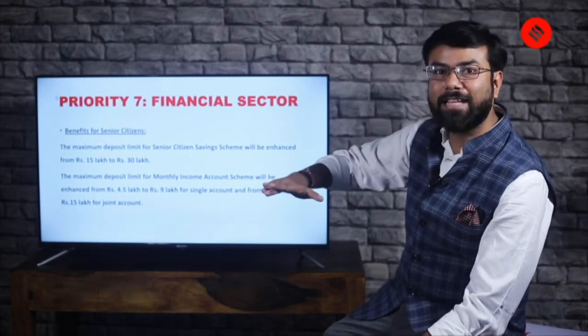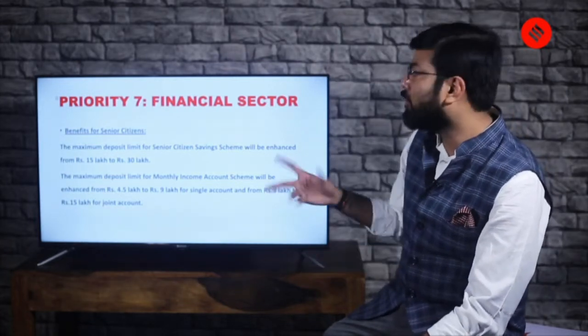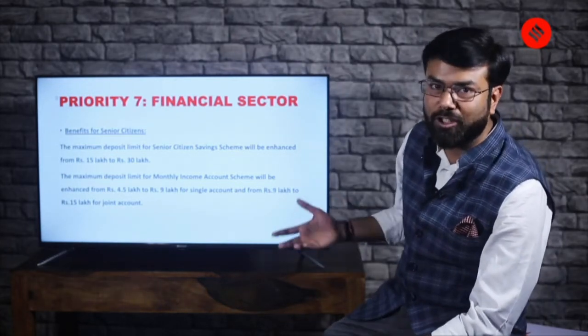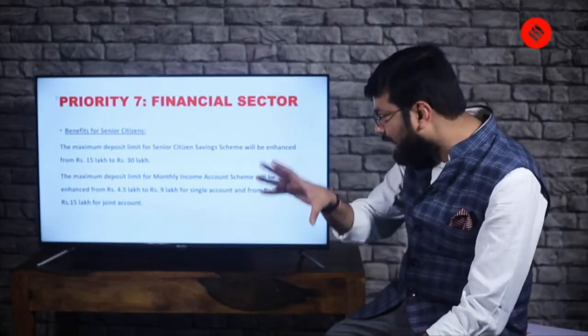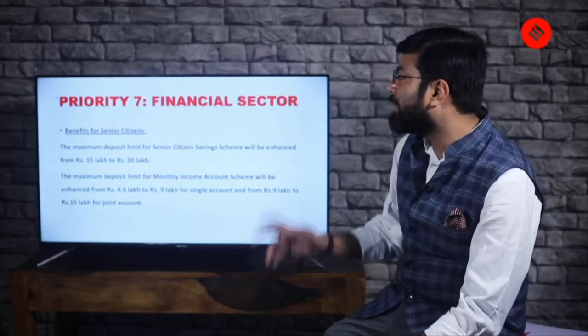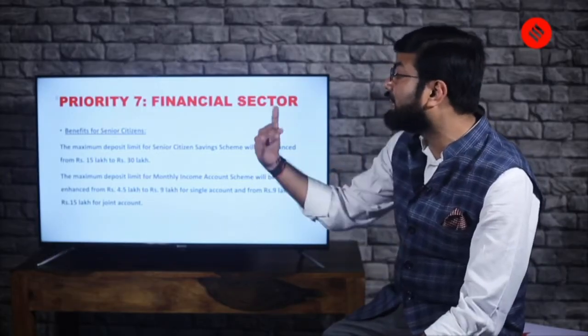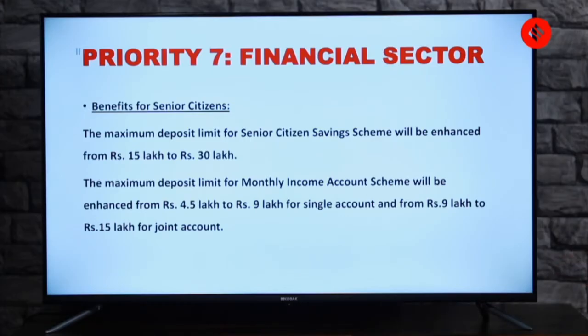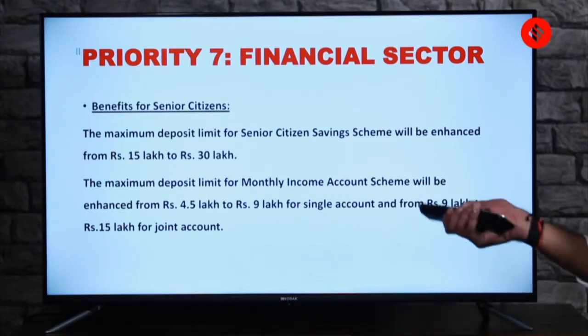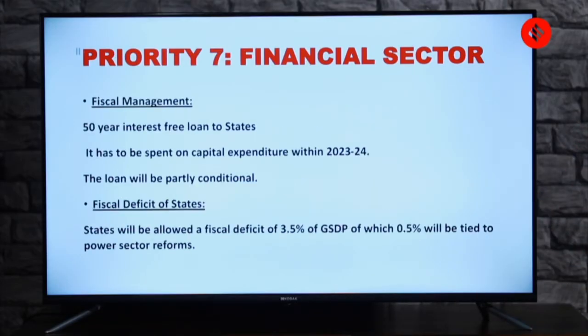Is it the same or has it reduced? So by all logic, reduction toh nahi hoga. So they will be enhanced. So this you have to remember, from 15 lakh to 30 lakh, the maximum deposit limit has been increased. The maximum deposit limit for monthly income account scheme will be enhanced from 4.5 lakh to 9 lakh for single account and 9 lakh to 15 lakh for a joint account. So there's something for women and then there's something for senior citizens as well.